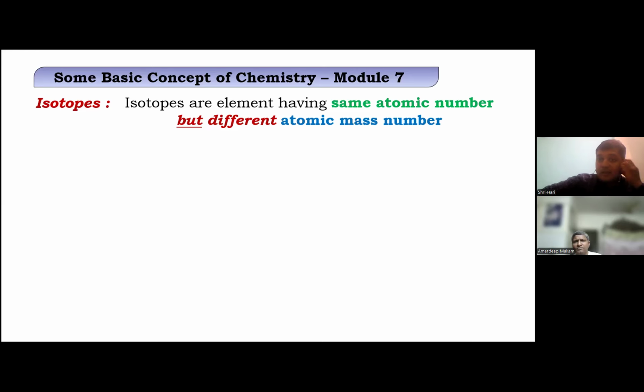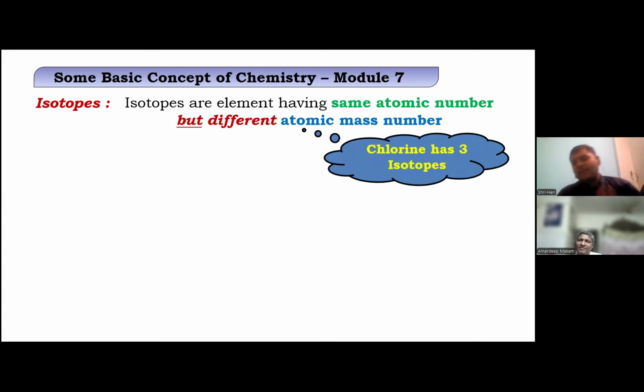You will see in the f-block and d-block the names of scientists, because to honor them, we have kept the element's name in their name. Jokes apart. So for chlorine, this is a very standard example.